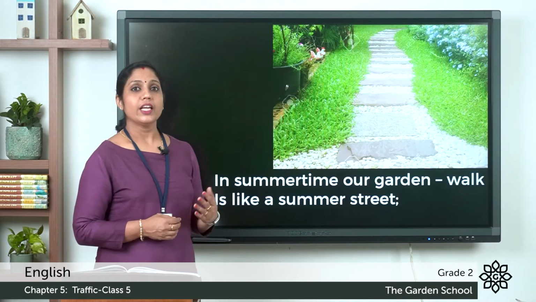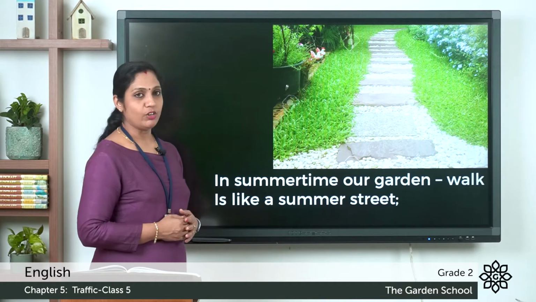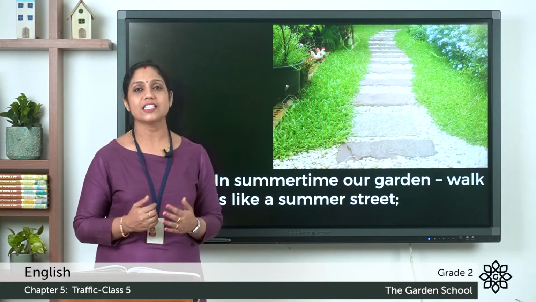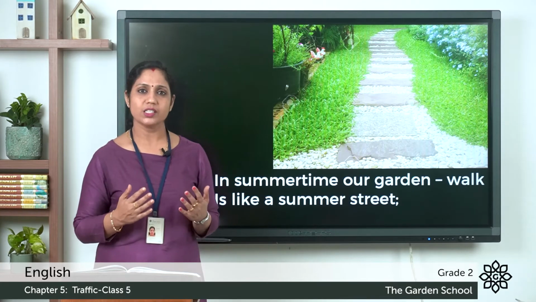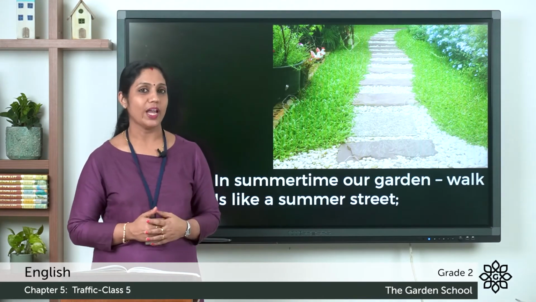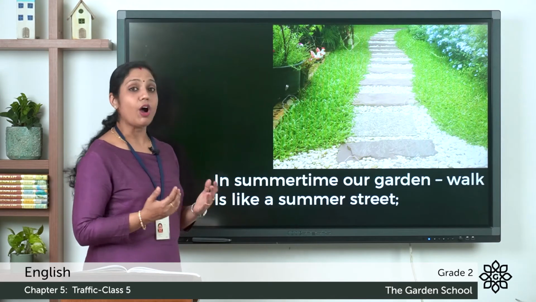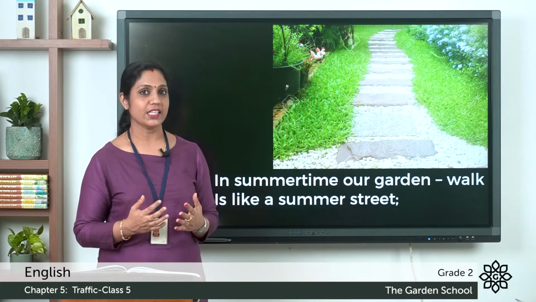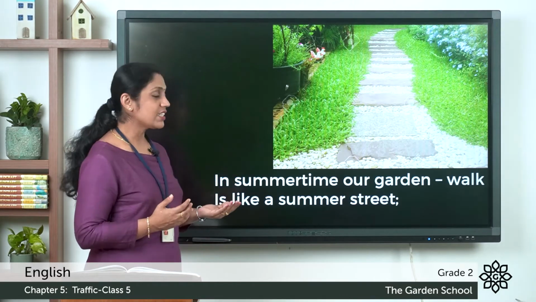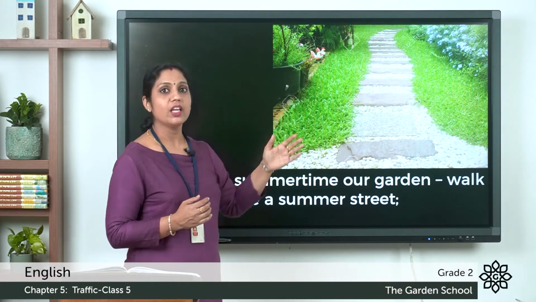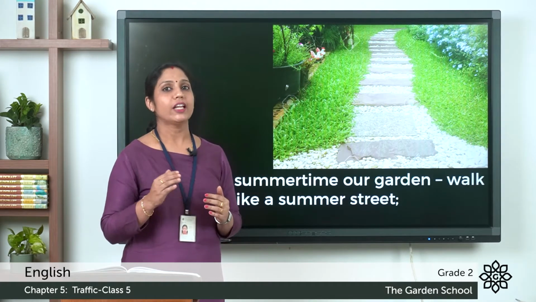Let's see. In summertime, our garden walk is like a summer street. So we have learned the seasons before itself. So what is the weather in summer? It's so hot, right? So what is the poet saying? In summertime, our garden walk is like a summer street. The poet is saying that during summer his garden walk, that is, garden walk means the path, the way in which we can walk in the garden.